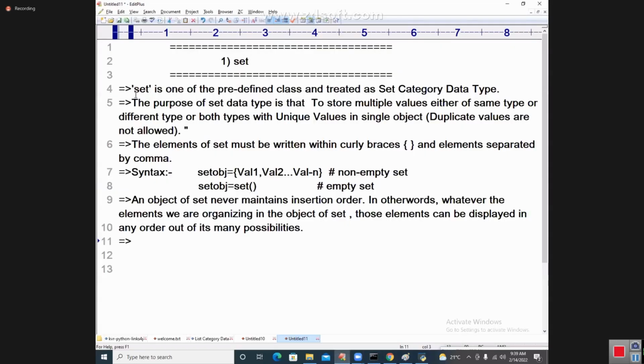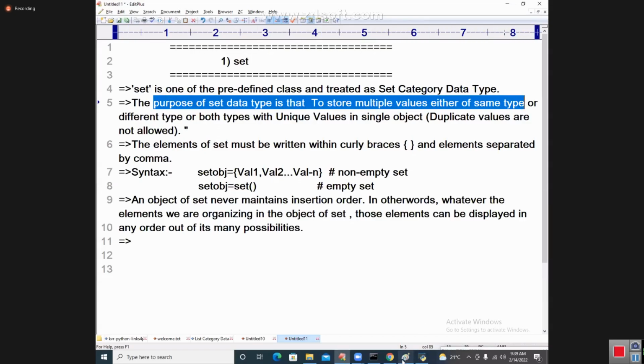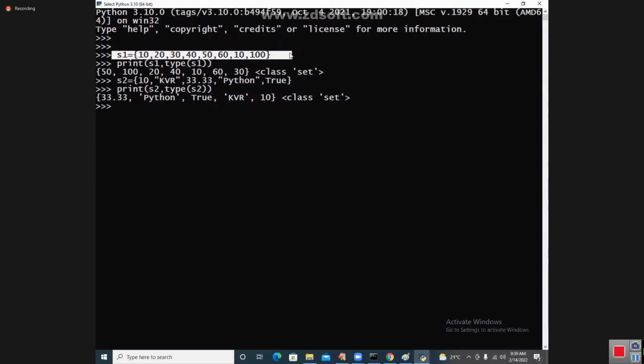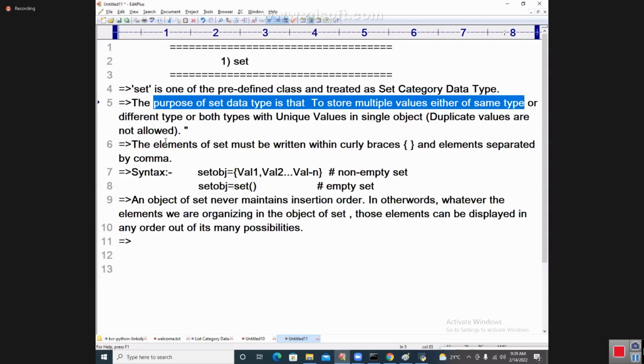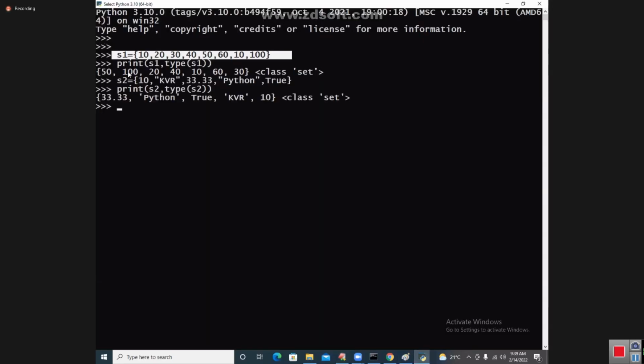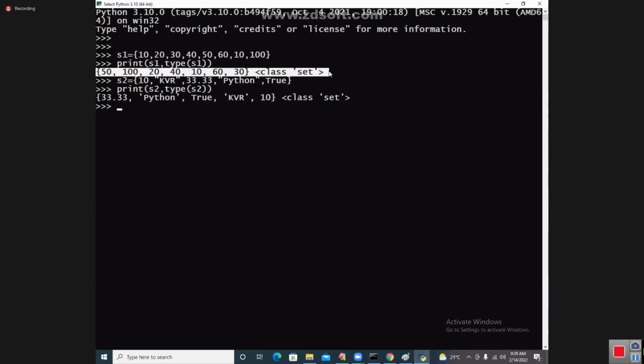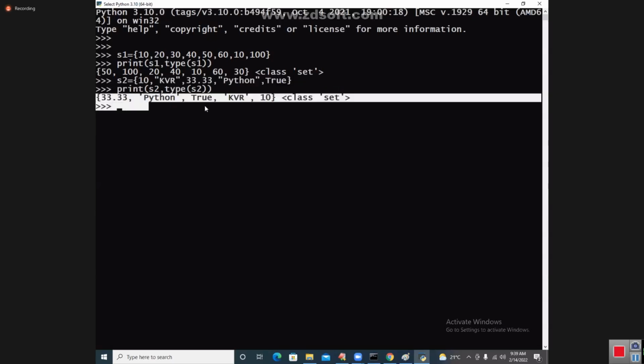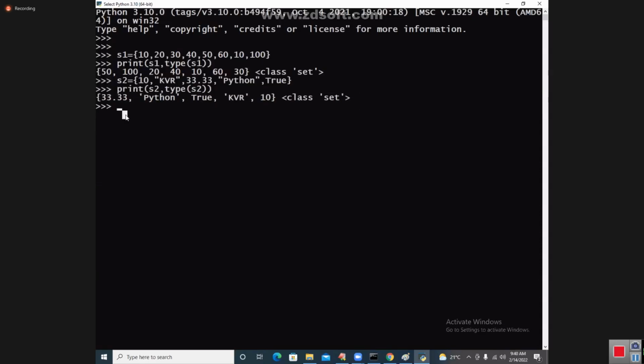The purpose of the set data type is to store multiple values, either of the same type or of different types, or both, as unique values in a single object. Here in a single object I am taking S1; I organized it, and we are getting all the elements in any one of the possibilities. And S2 also has different types of elements, all coming in their own format. So ultimately we got S1 and S2 here.